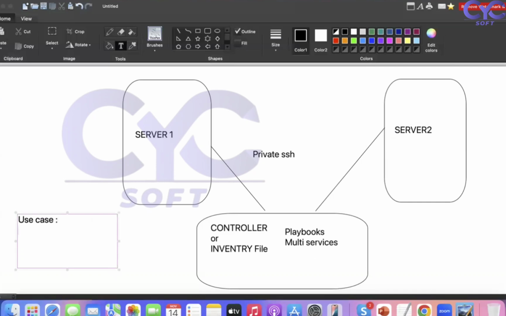Suppose I want to install Git and clone the code from a GitHub repository. I want to install Git, and I want to clone the code from a remote repository. These are one or more services, and this is called multi-level services.